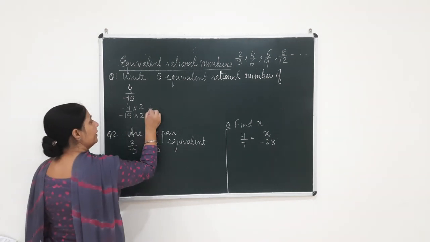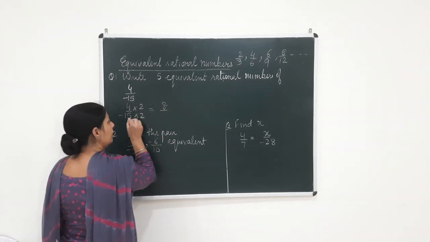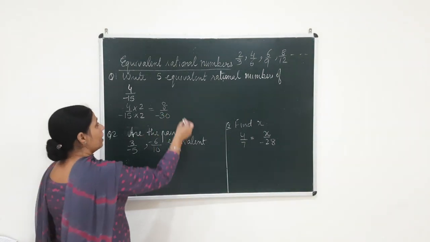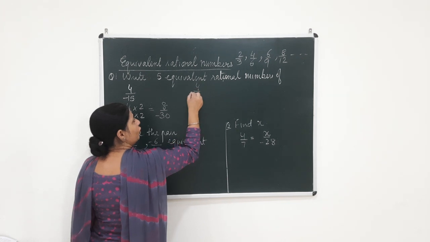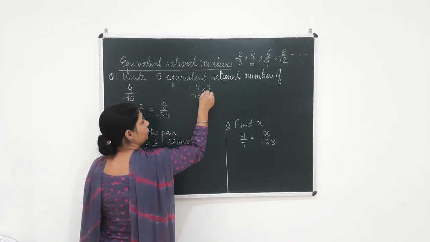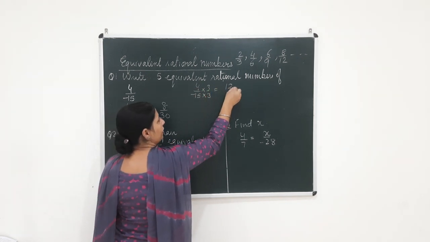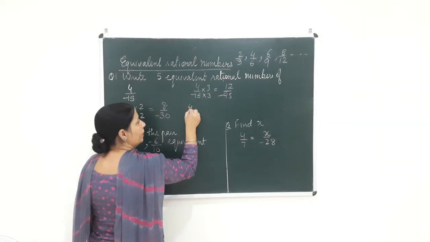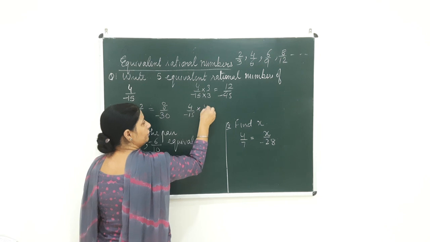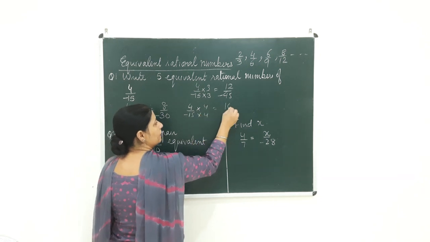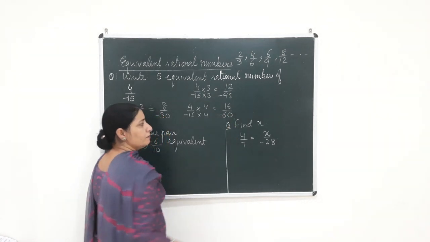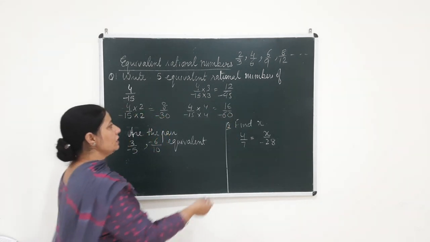Now when I multiply with 2, 4 2s are 8 and 15 2s are 30. So this is my first answer. Now again I take 4 by minus 15 and multiply it with 3. So I will get 12 over minus 45. Then 4 by minus 15 will be multiplied with 4, beta. This will become 16 over 15 4s are 60, minus 16 over minus 60.